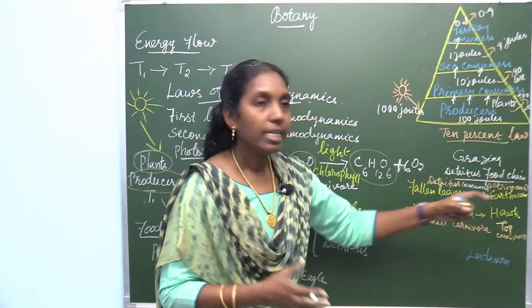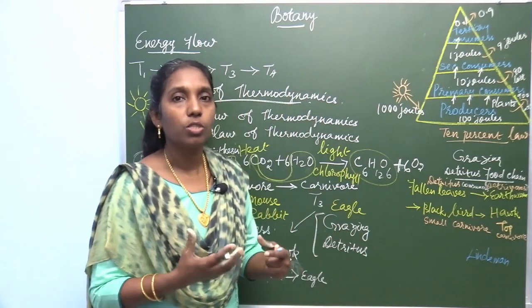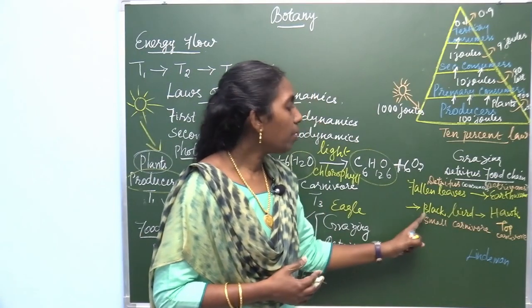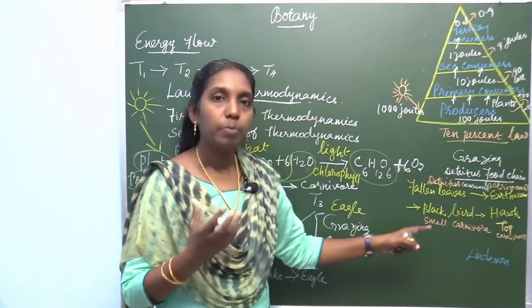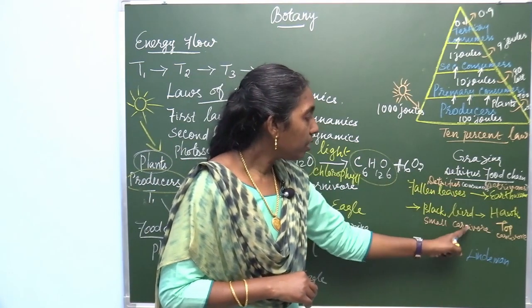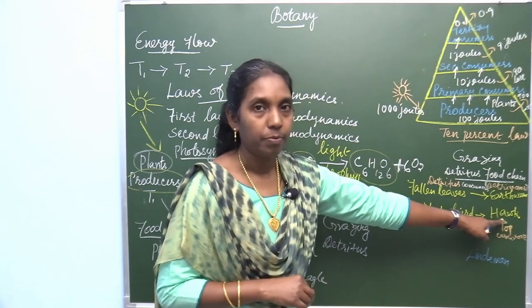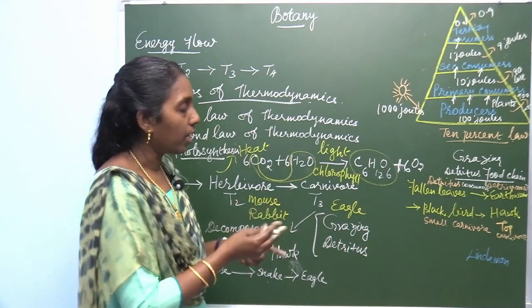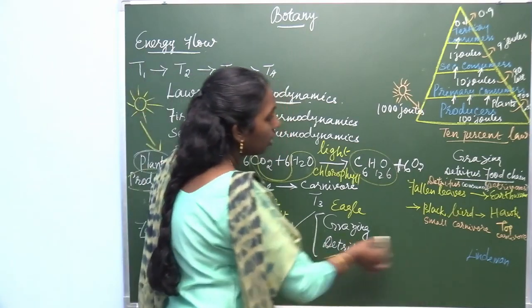The earthworm is called a detritivore. This earthworm is eaten by a blackbird, and the blackbird is eaten by a hawk. So whenever you are writing the food chain, it goes in a linear form.